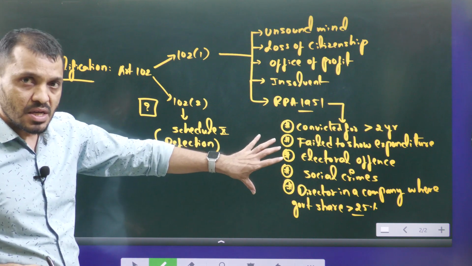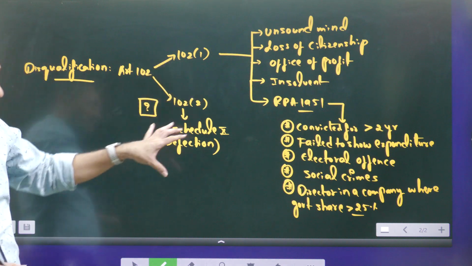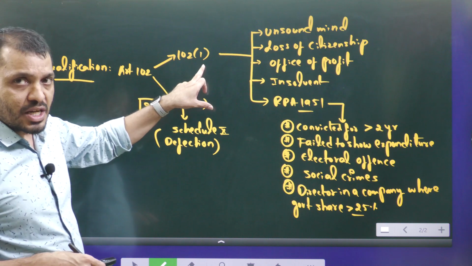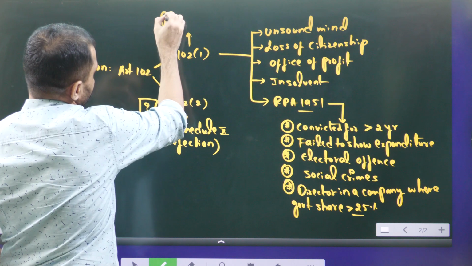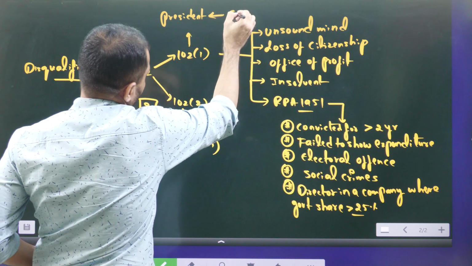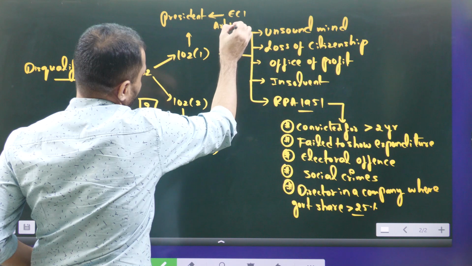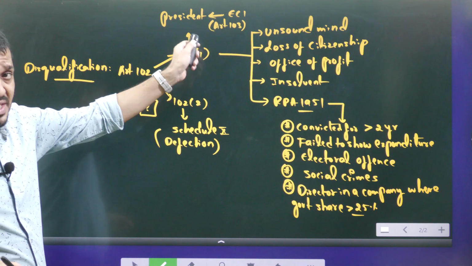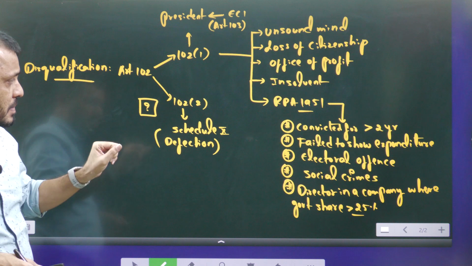So all these grounds are additional grounds under RPA Act 1951. Under these grounds an MP or MLA will be disqualified. Under Article 102 Clause 1, disqualification will be done by the President on the advice of the Election Commission of India, that is Article 103. Article 103 says that whatever advice is given by the Election Commission of India to the President is binding on the President.